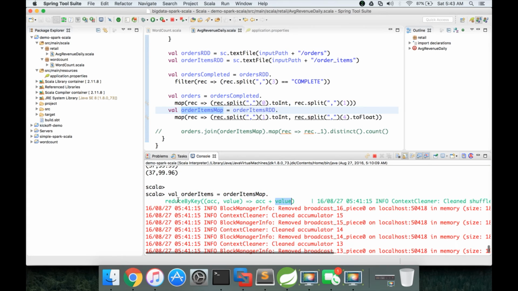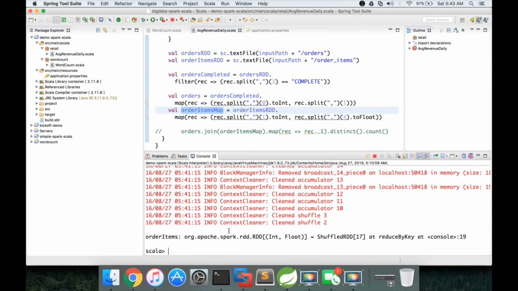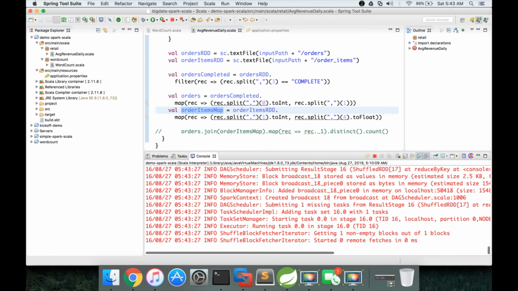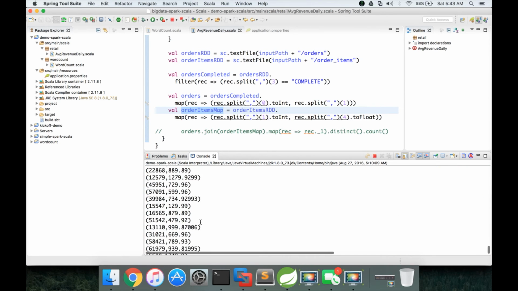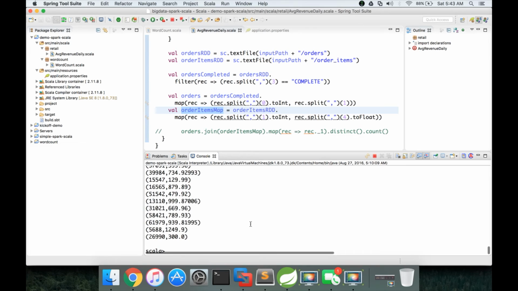Okay, so we have created order items already. Now we can validate by running order items dot take of 100 dot foreach println and hit enter. You can see that each of the order IDs is repeated only once, and now we got the revenue for each order. Okay, and we can do that for 36 also.